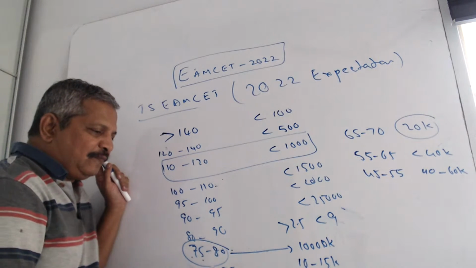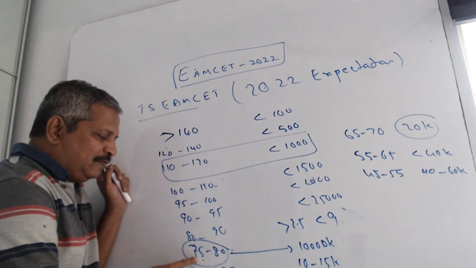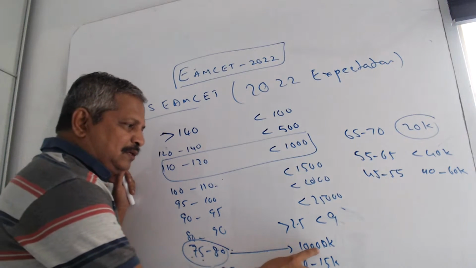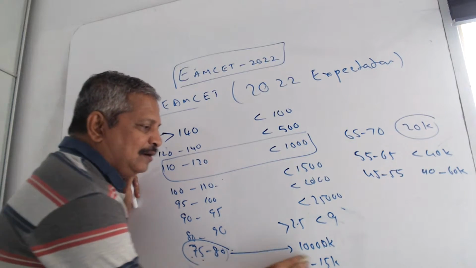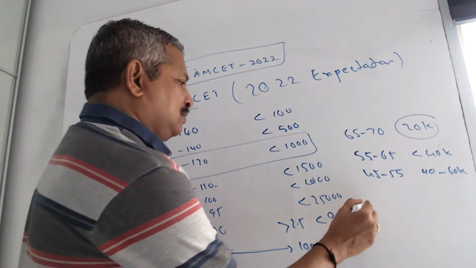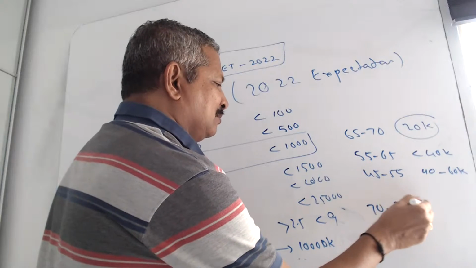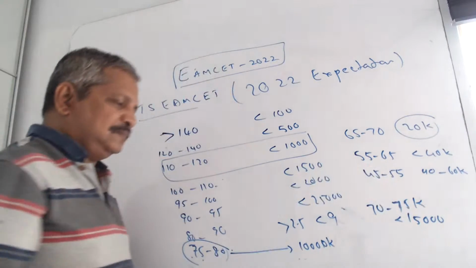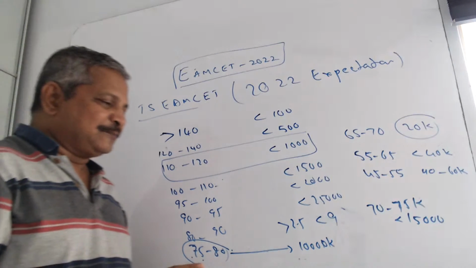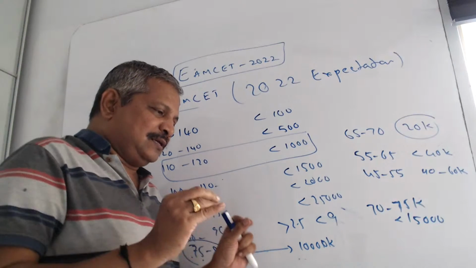Very carefully, this year 75 to 80 is 10,000 rank. 70 to 75, 10 to 15k. They are telling it is below 15,000. So this is the expected ranks of the TS Eamcet.